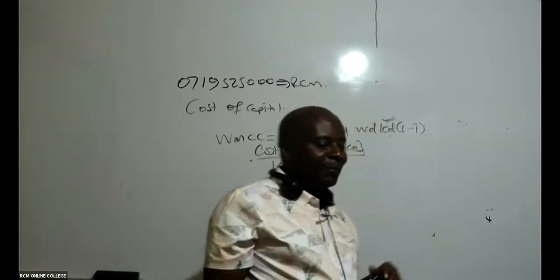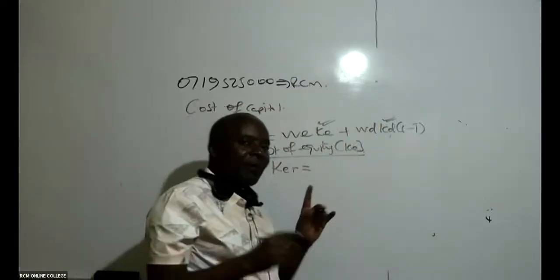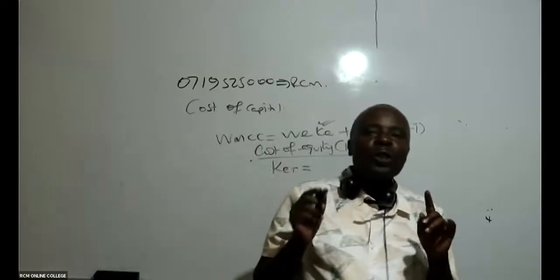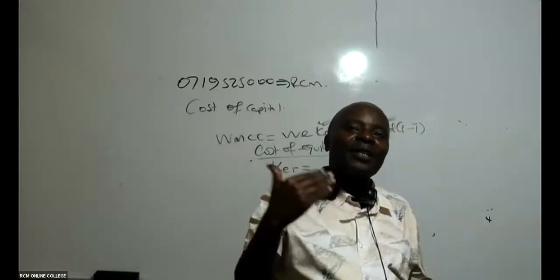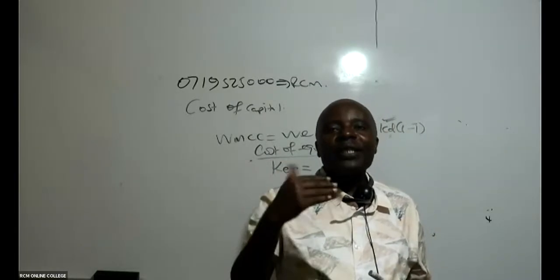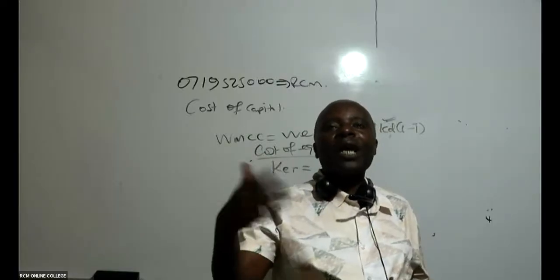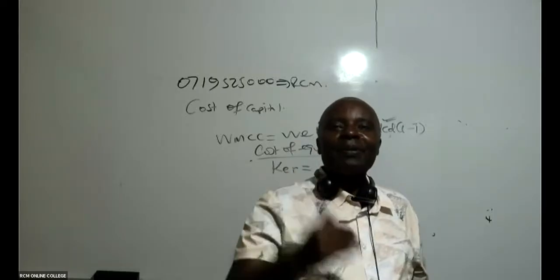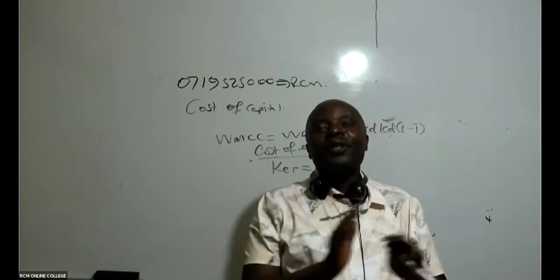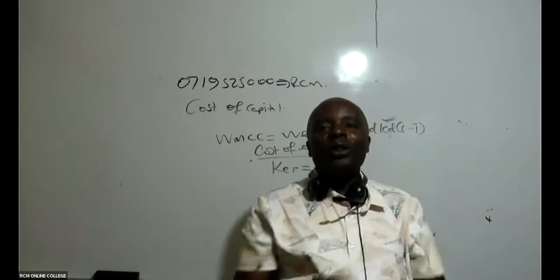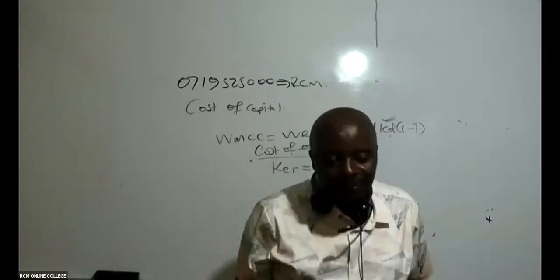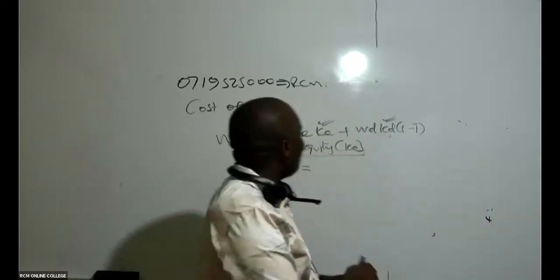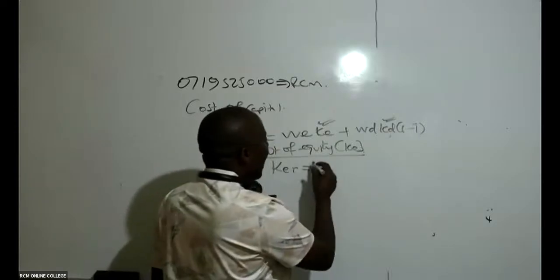CAPM cannot apply here, because for you to use CAPM, you must hear language like risk-free rate of return, or expected return of the market portfolio. All those things are not there. So in this case, CAPM is not applicable at all.